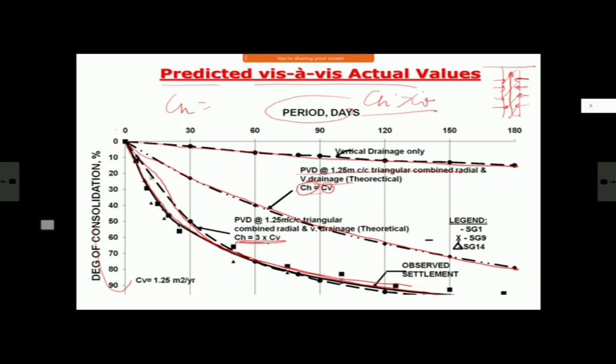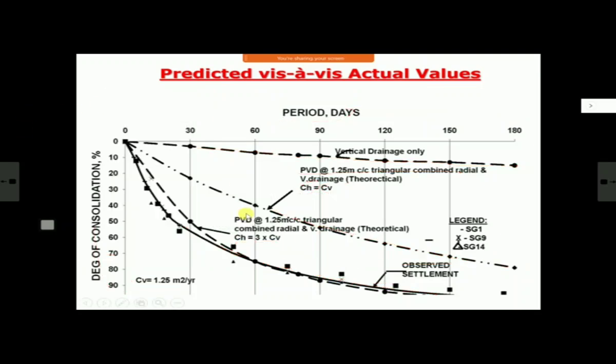Otherwise, in normal case, I would have assumed, let us say I have to get 70% consolidation. Draw a line here. By my normal calculation, I would have taken 160 days. Actually, it is 60 days only. In 60 days, I'm getting this much, provided that I have data of CH also. We will see in our calculations. We have got different parameters CH and CV. If you have got values of both, you can take advantage of that CH also. Otherwise, you will be on the safer side only, but you will be giving more time than what is required. So this is about this side.